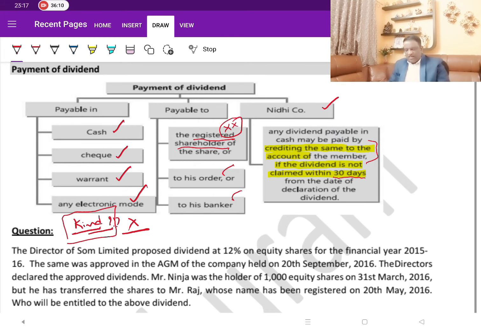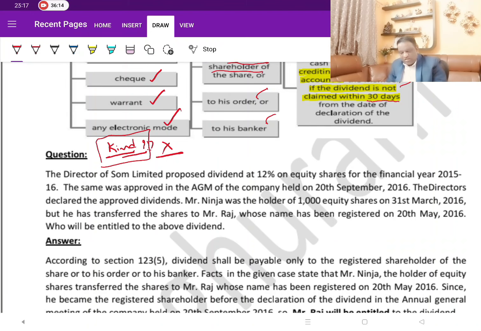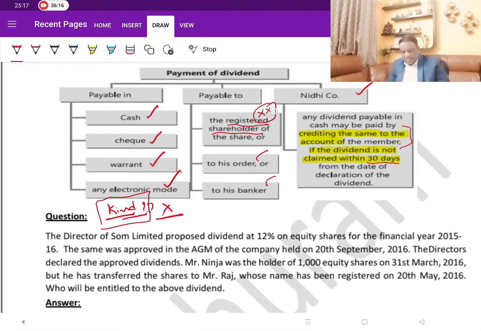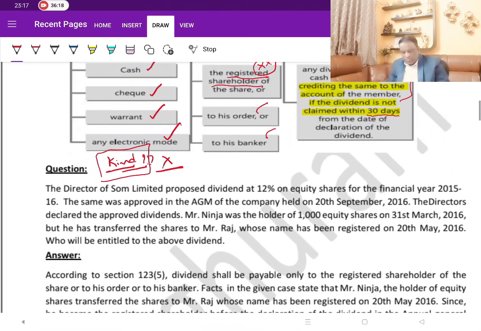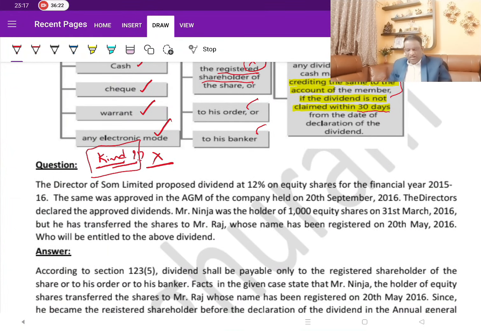Now let us analyze this one. As I said, this registered shareholder concept is important. Now how does that apply for your exam purposes? Let's read this question in detail. You have several questions in a similar fashion which are asked multiple times. It's a simple concept. Now let me read the question.